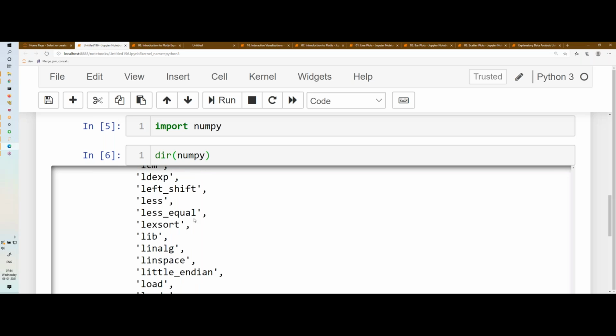Let me repeat. Step number 1 is you have to install the package. How to install any package in Python? Very simple. You just type pip install and the package name. Once you have installed the package, you can import it. Once you have imported, you have a bunch of attributes or functions inside that package which you can use.